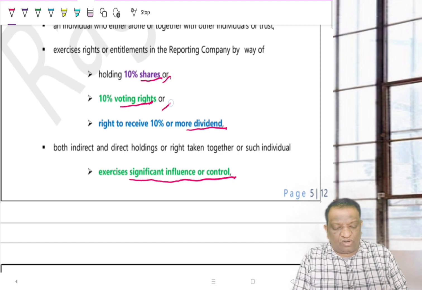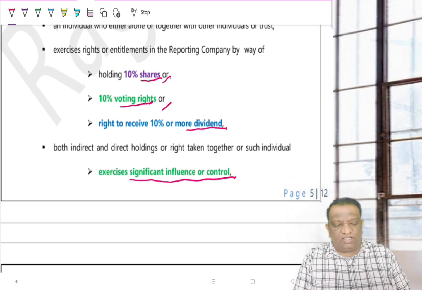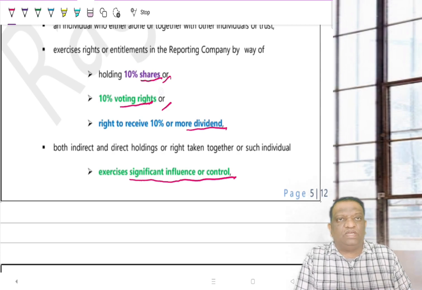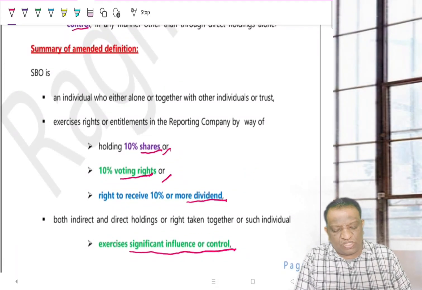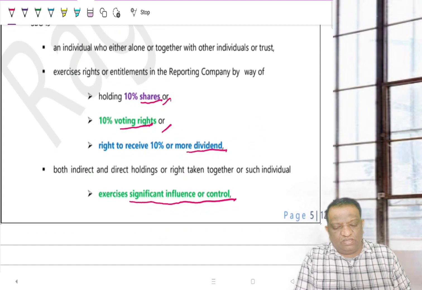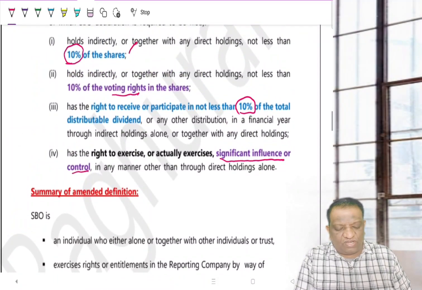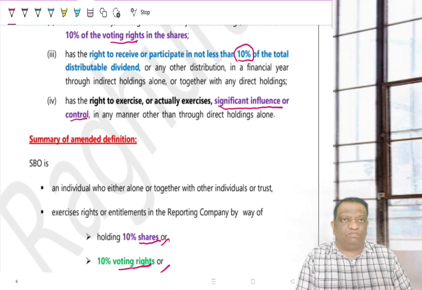Remember the word or, not that he should satisfy all the conditions. Any one condition: he is a beneficial owner of more than 10% of the shares, then he would become an SBO. And once you are an SBO, section 90 would come into the picture. Again, to repeat, do you have to remember the 25 or 10%? You have to remember 10%.